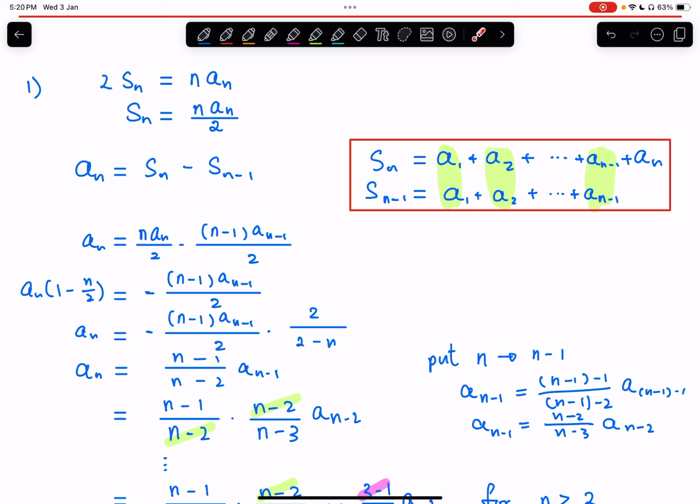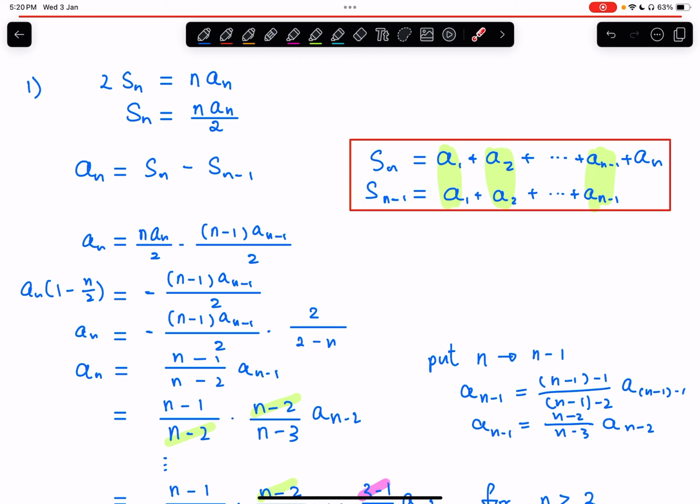So in other words, we can apply this relationship to the previous term again. Then we will expand this, replace this number with another expression based on the equation here. To be more specific, look at the steps on the right. I'm going to change n to n minus 1. So all the n will become n minus 1, n minus 1, n minus 1.